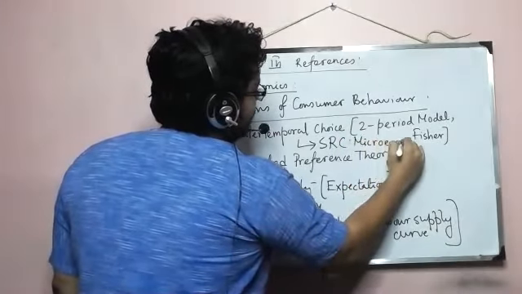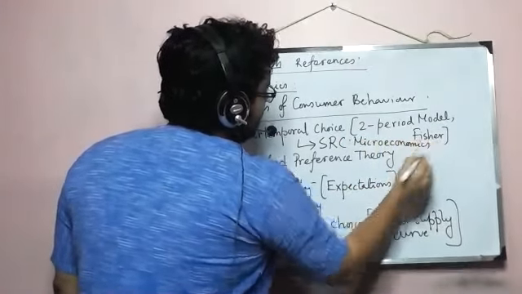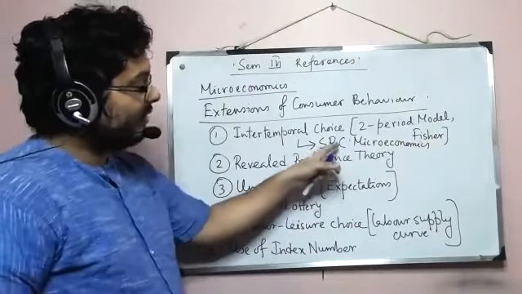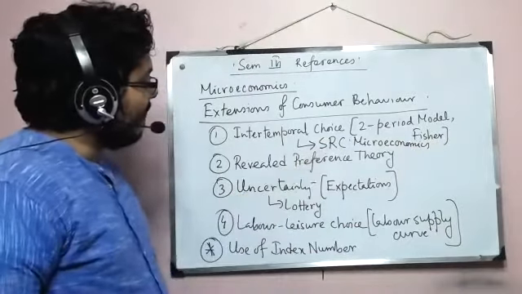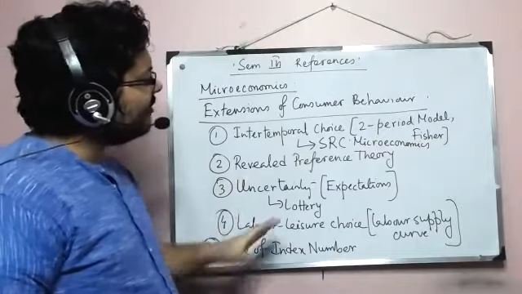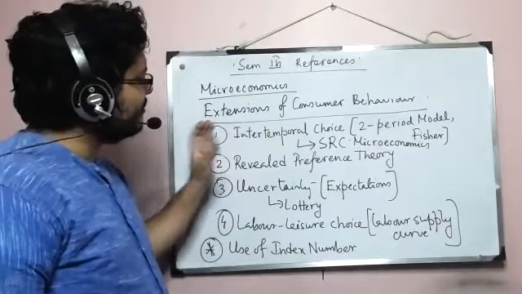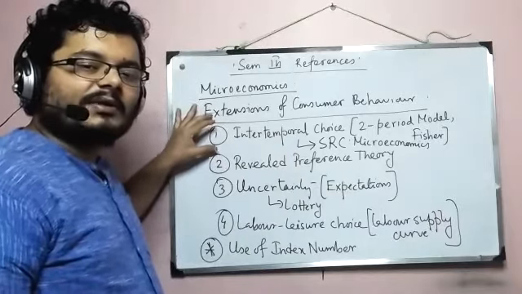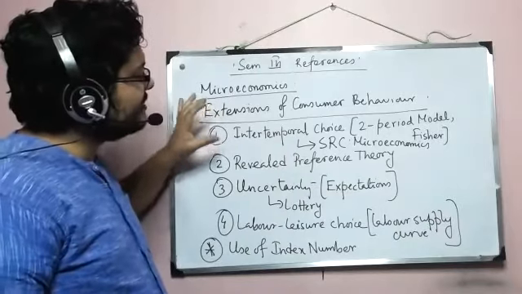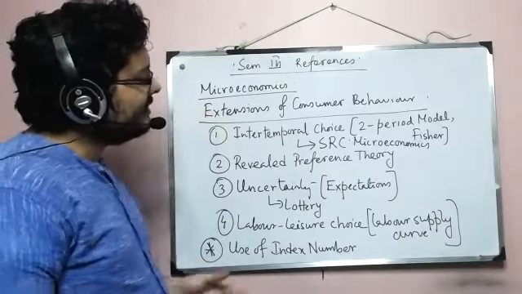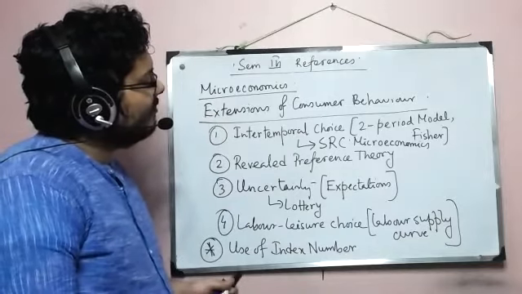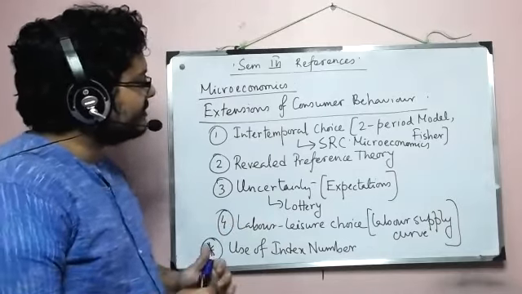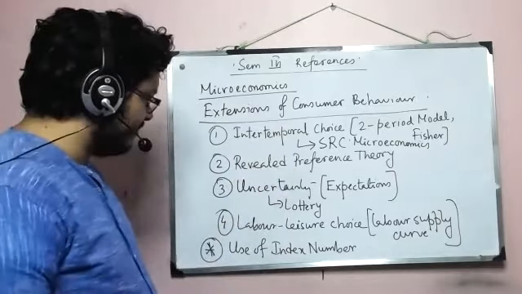We'll look at the treatment and also solve problems from this book. In macroeconomics books, you will find this topic also, but the treatment there is very different from the treatment we'll be learning.